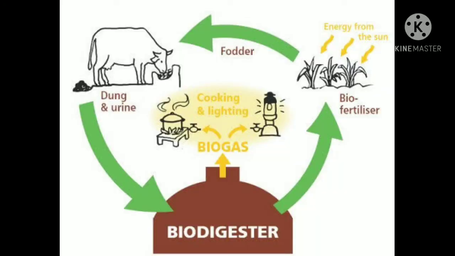Next, the most important example of what? The biogas. Okay, what is done here? See, can you see the cow there? From the cow, the cow dung is collected. Then it will be put in the biodigester. The biodigester, what will it do? It will produce the biogas. It will be used for cooking. Then from the biodigester, some fertilizers will be there. Those will help for the production of food. Again, that food will be taken by the cow. So this is a cycle. Okay, so biogas production is also a desirable change.